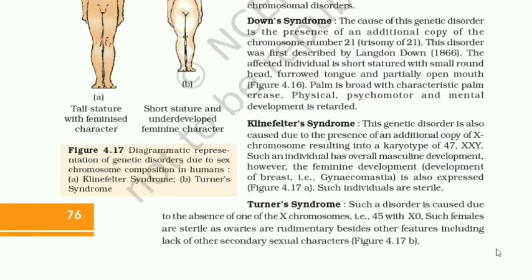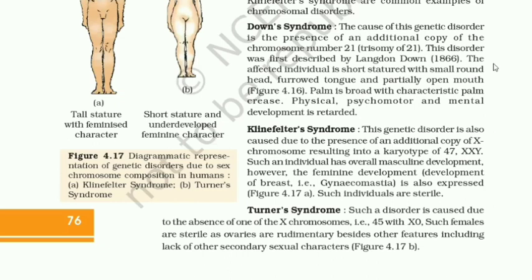Down syndrome. The cause of this genetic disorder is the presence of an additional copy of chromosome number 21, that is trisomy of 21. The disorder was first described by Langdon Down in 1866. The affected individual has short stature with a small round head, furrowed tongue and partially open mouth. Palm is broad with a characteristic palm crease. Physical, psychomotor and mental development is retarded.